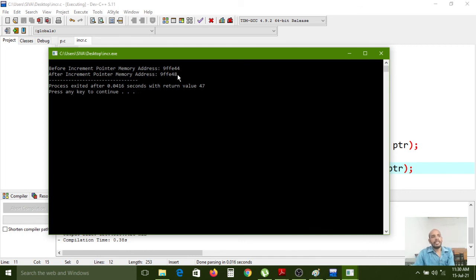Actually, the int data type can occupy memory depending on the operating system. If it is a 32-bit operating system in your laptop, then 2 bytes of memory it will occupy.